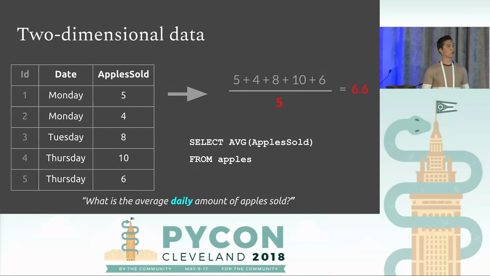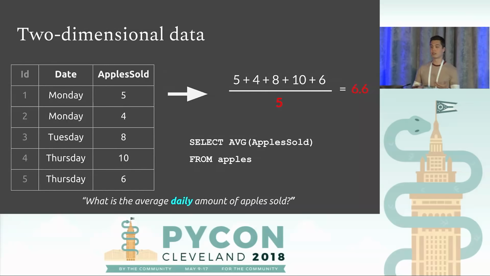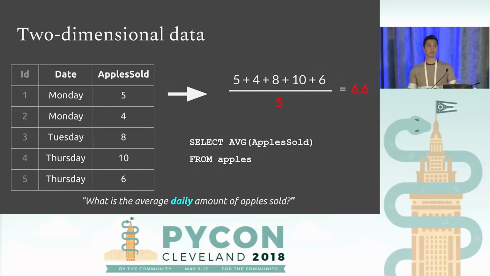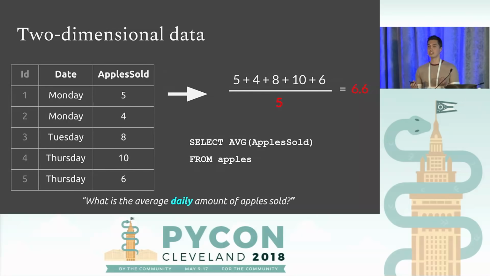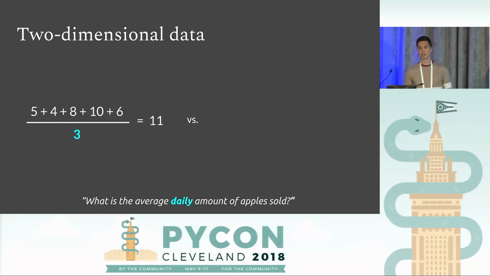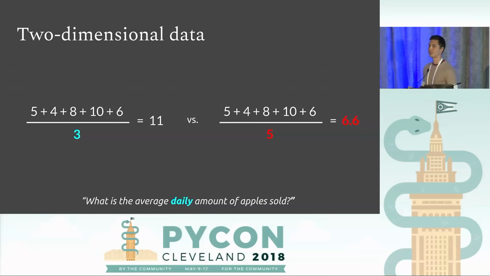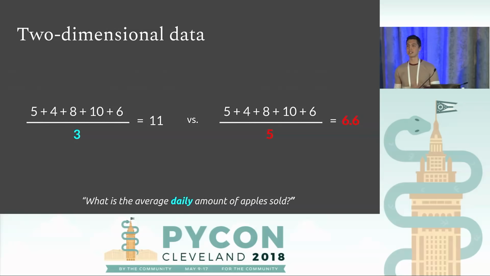If we use the wrong query, then we will get the wrong answer. We'll get a completely different answer, right? And if anyone's worked with data analysis at all, you know it's easy to produce wrong results that look right. Can anyone spot the difference between these two results? Probably not, but one is correct and one is not.